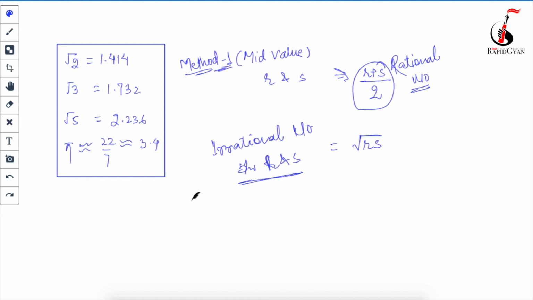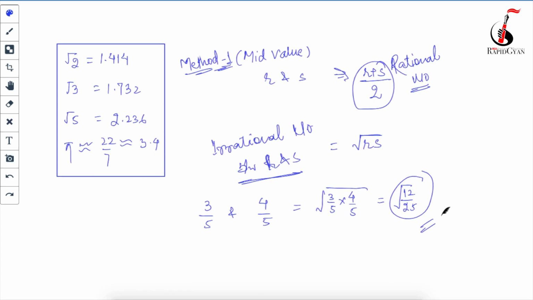For example, suppose two rational numbers are given, 3 by 5 and 4 by 5, and you have to find an irrational number between them. You take under root R multiplied by S, means under root 3 by 5 multiplied by 4 by 5, which is equal to under root 12 by 25. So this under root 12 by 25 is your irrational number between R and S, where R and S are two rational numbers. Okay, so let's now solve a few questions from your book.